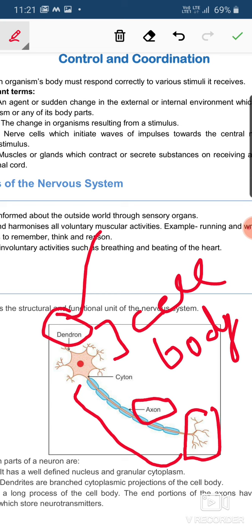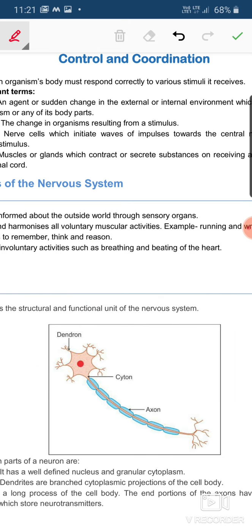This nerve impulse enters through the dendrites, then moves to the cell body region, and from the cell body it goes to the axon, and from the axon it reaches the nerve ending. When it reaches the nerve ending, here comes a point where one neuron has ended and it needs to move to the next neuron. Let's study the nerve cell in more detail.